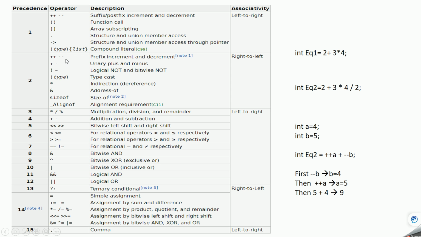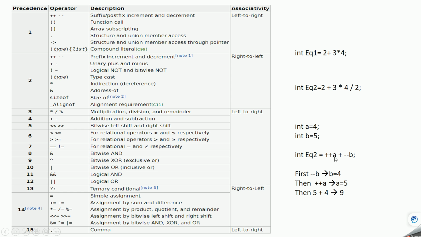This pre-increment and decrement have the same precedence, top priority 2.